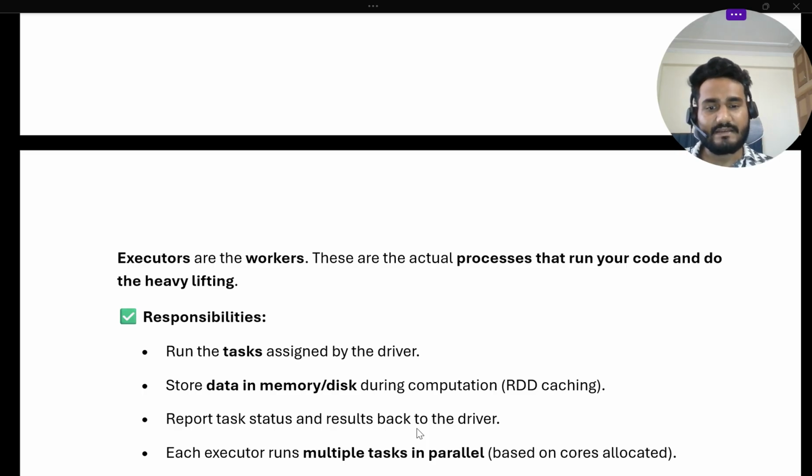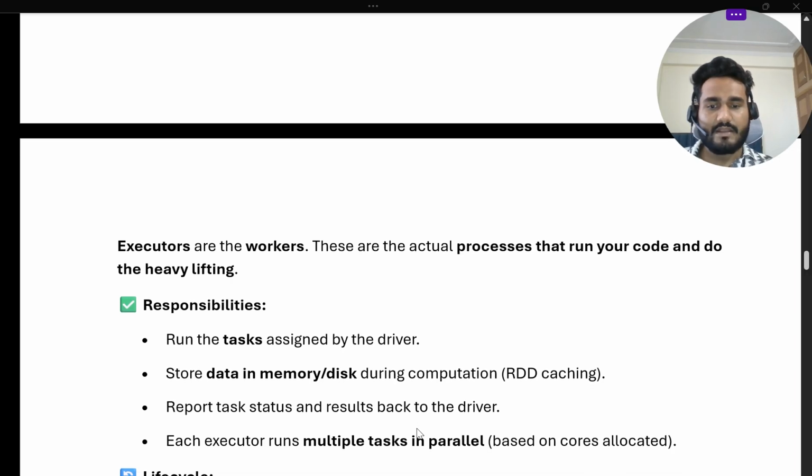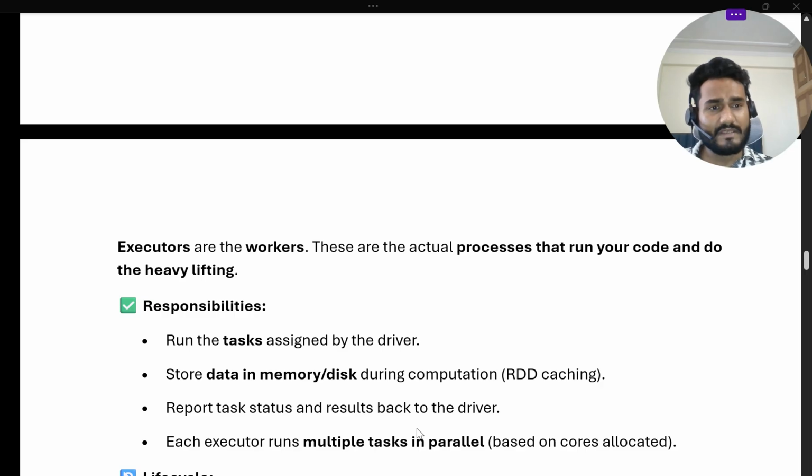Report task status and results back to the driver. If there is a failure, the executor has to report it to the driver, and the resulting output has to be given back to the driver itself. Each executor runs multiple tasks in parallel based on the core allocation. Suppose we have five executors, then five jobs should run in parallel.